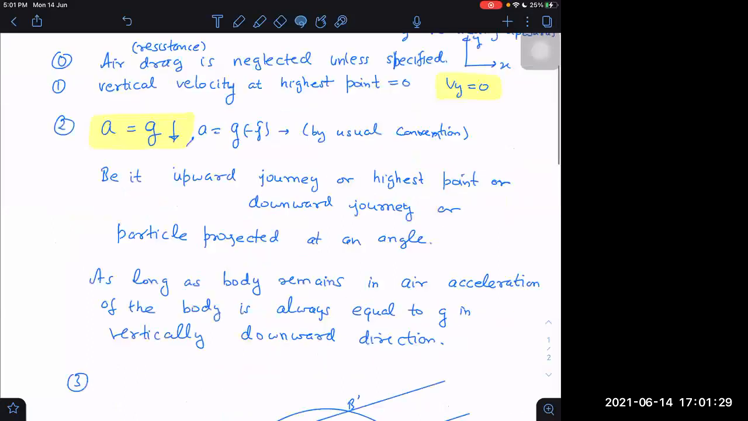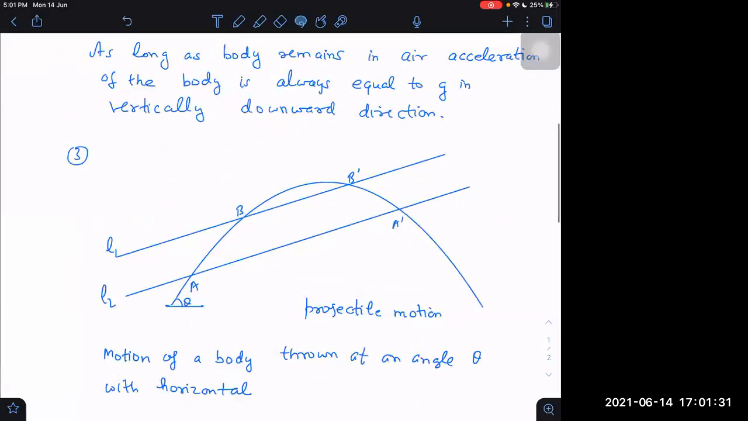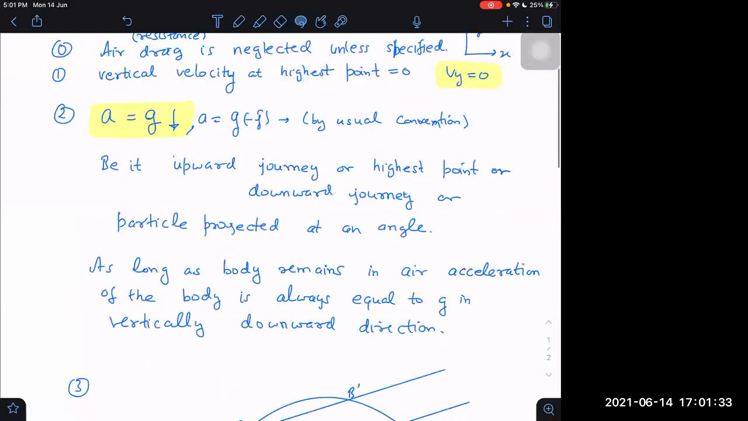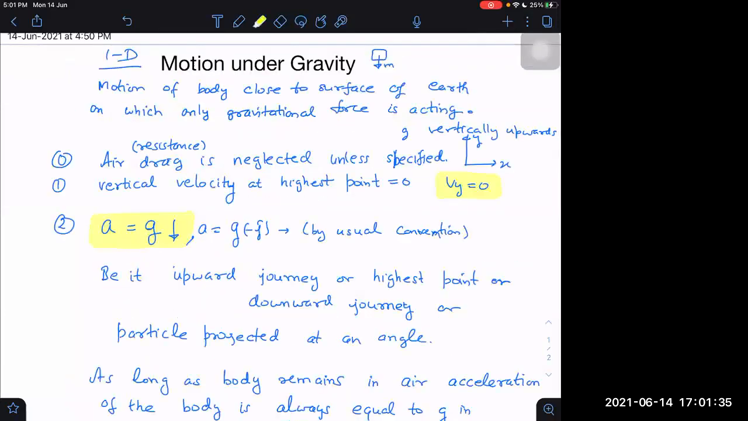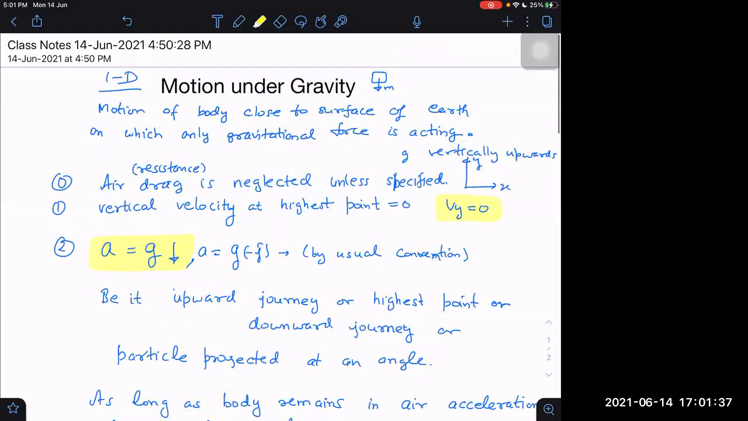Now, what are the key points learned so far? Only gravitational force. First, this is important. Close to the surface, for this chapter. We will do it again in gravitation, when the rocket is at a very large distance from the center of Earth. How to deal with those problems will be treated in a separate chapter, gravitational force. That motion is different.